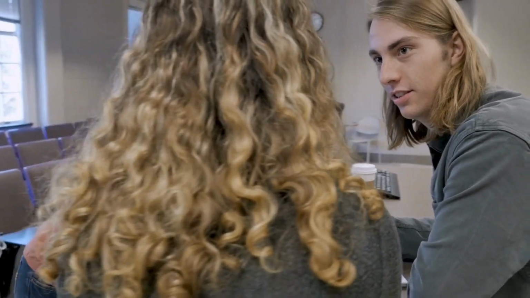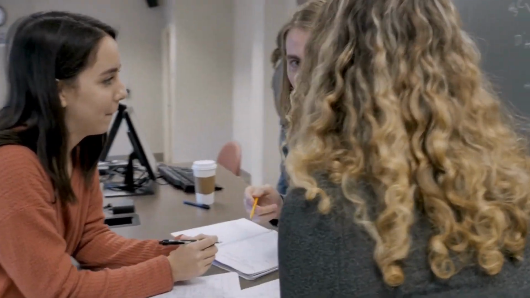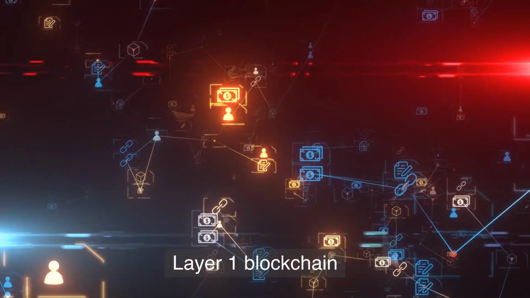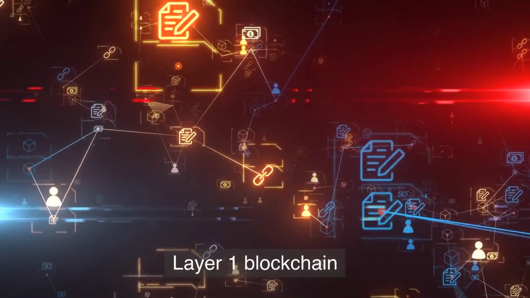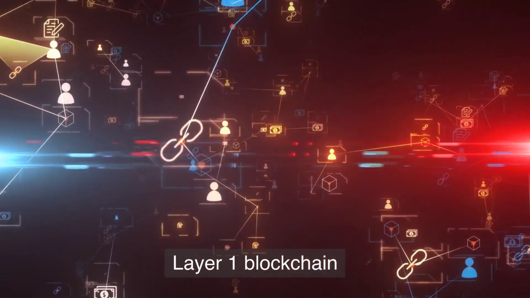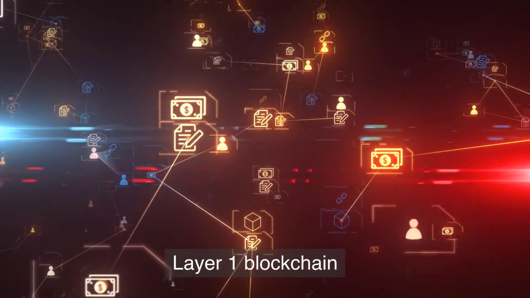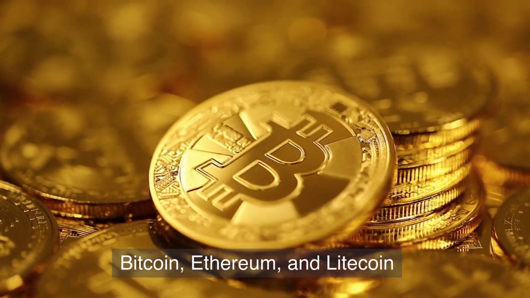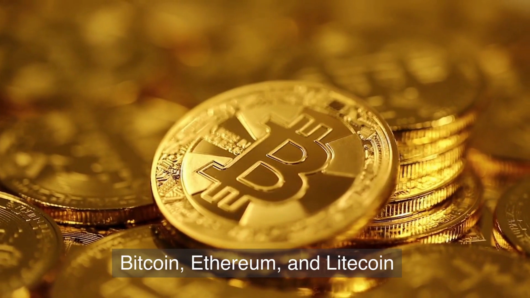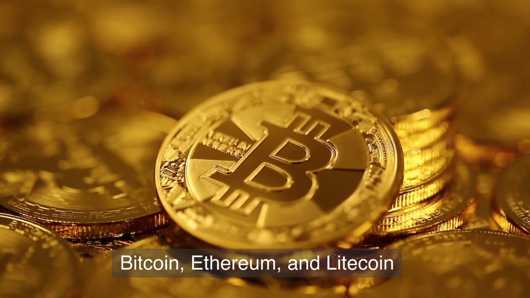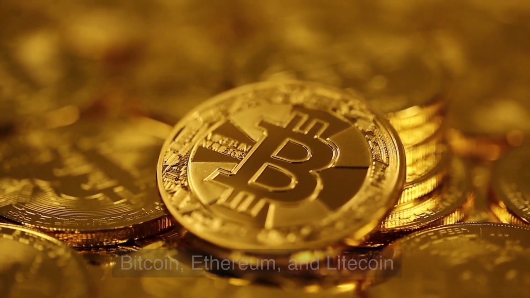Now that we have a basic understanding of blockchains, let's talk about Layer 1 and Layer 2 blockchains. Layer 1 blockchains, also known as the base layer or the main chain, are the foundation of a blockchain network. These blockchains are responsible for verifying and recording transactions, as well as maintaining the network's consensus rules. Some examples of Layer 1 blockchains include Bitcoin, Ethereum, and Litecoin. These blockchains have their own native tokens, which are used to facilitate transactions on the network.